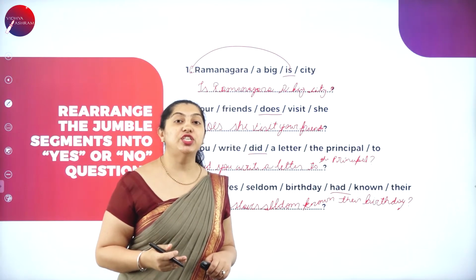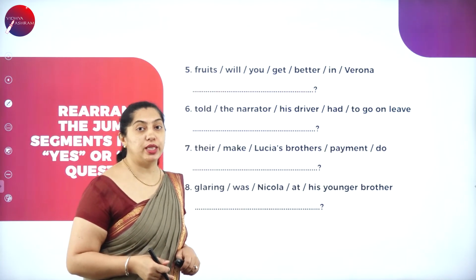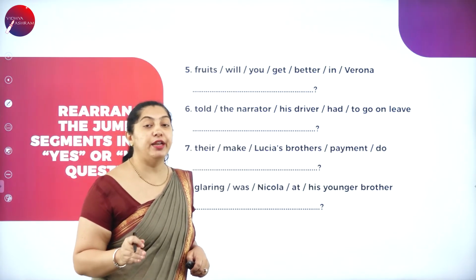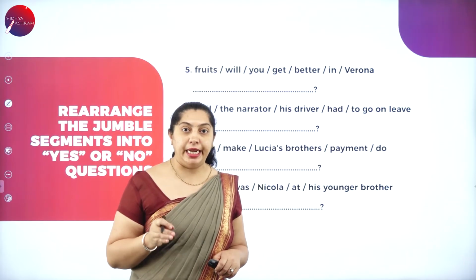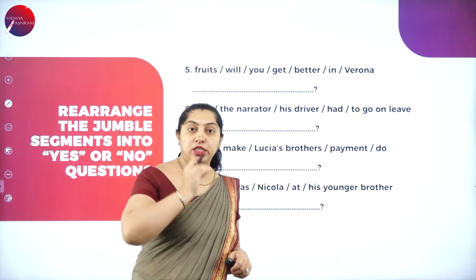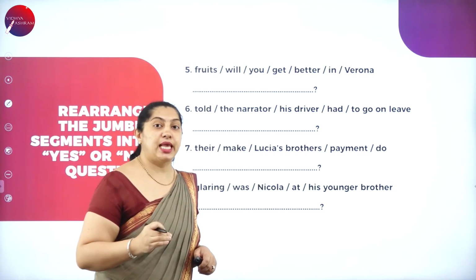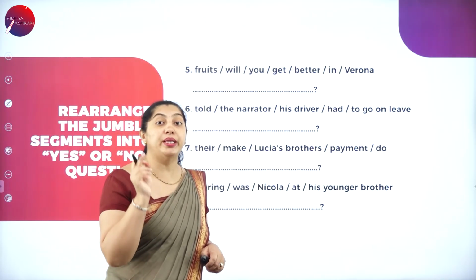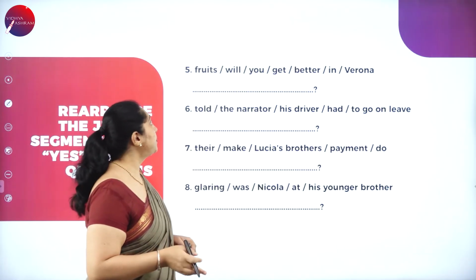When you rearrange the segments into a yes or no question, the main thing you have to do is first identify the auxiliary verb. Once the auxiliary verb is identified, you will write that auxiliary verb in the beginning of the sentence and then rewrite the same sentence, and you will not repeat that auxiliary verb again in the same sentence.